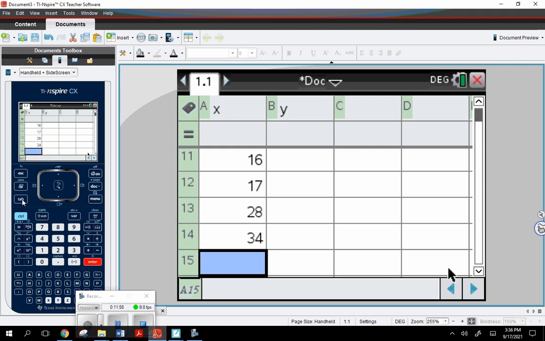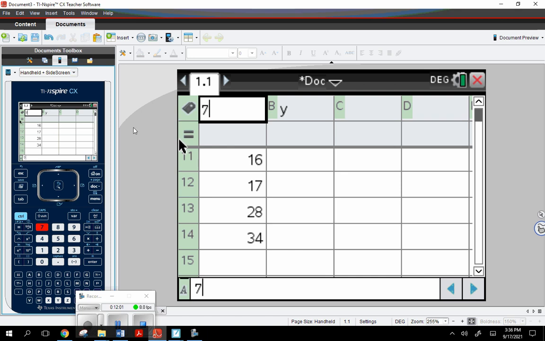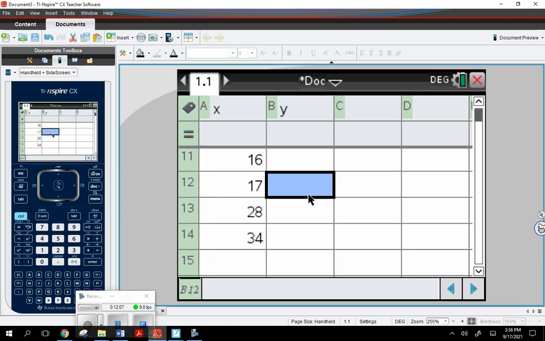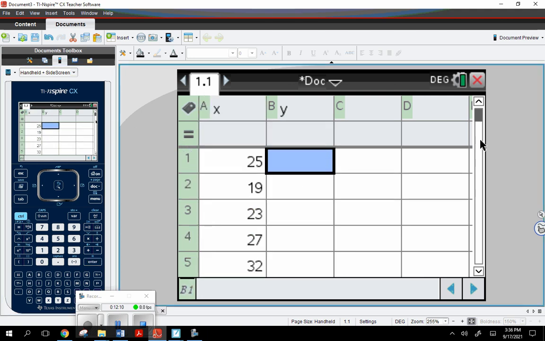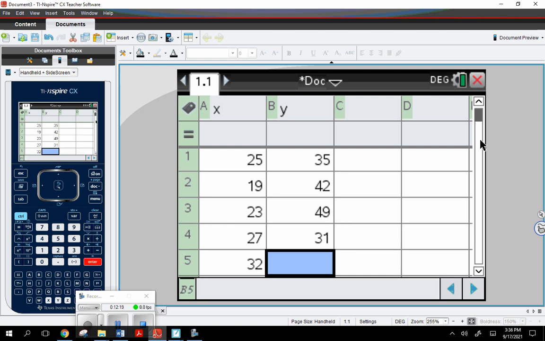Okay, now let's put in the corresponding values. That was weird. Okay. Oh, I'll just do it that way. Okay, and the second column of data, the second row. 39, sorry. Okay, thank you. All right, so we have our data.